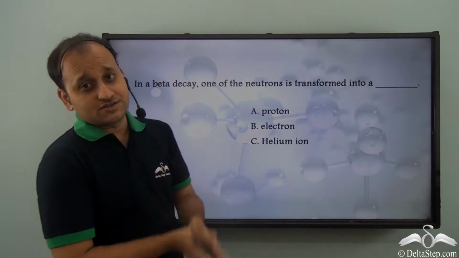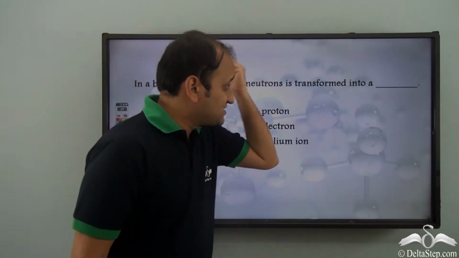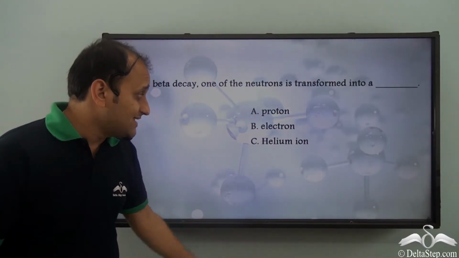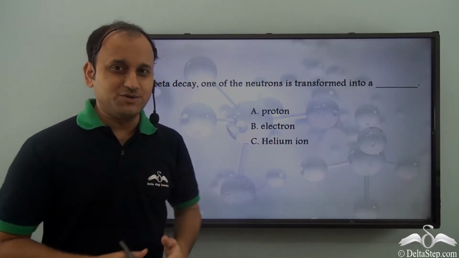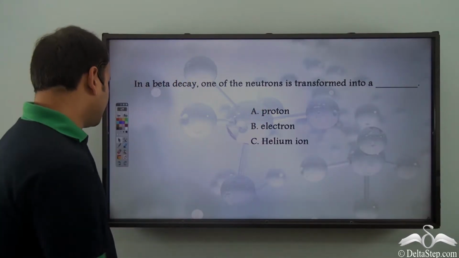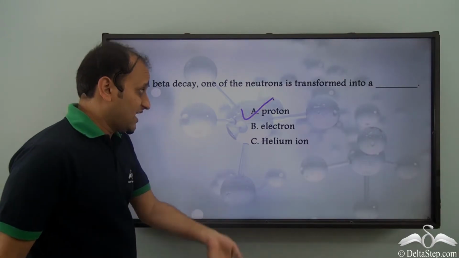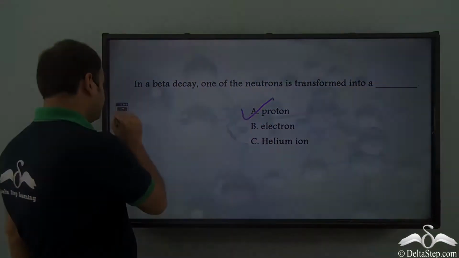So now can you answer this question? In a beta decay, one of the neutrons is transformed into a dash. Is it a proton? Is it an electron? Or is it a helium ion? What do you think? Well, the right answer is proton. So in a beta decay, one of the neutrons is transformed into a proton.